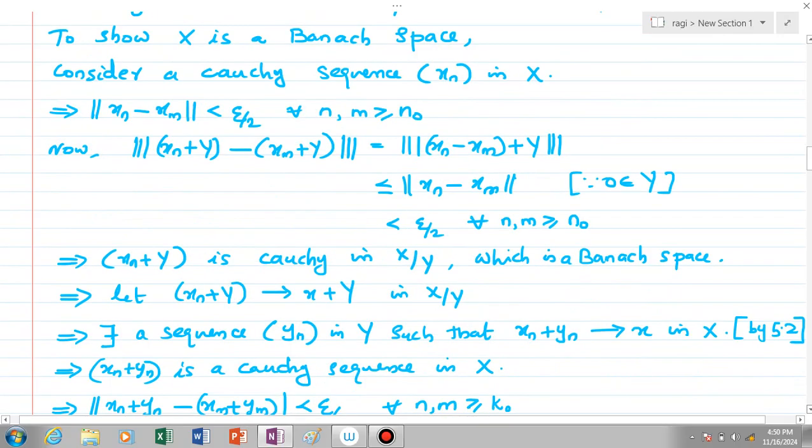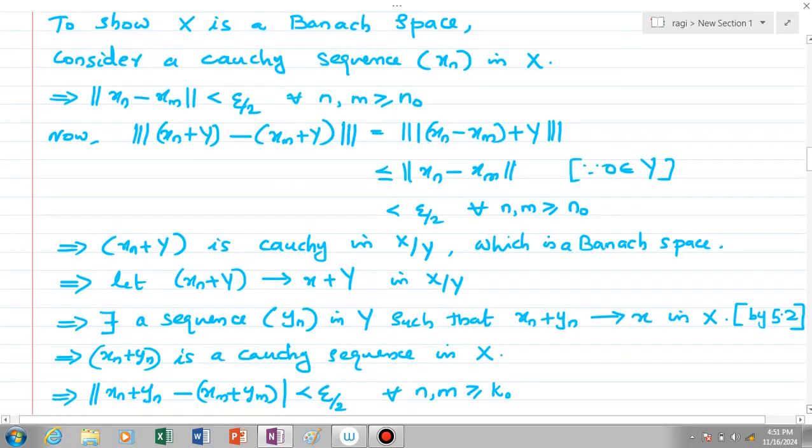Then by theorem 5.2 we can say that there exists a sequence yn in capital Y such that xn plus yn converges to x in capital X. And so, since it converges, the sequence xn plus yn is a Cauchy sequence clearly in capital X.